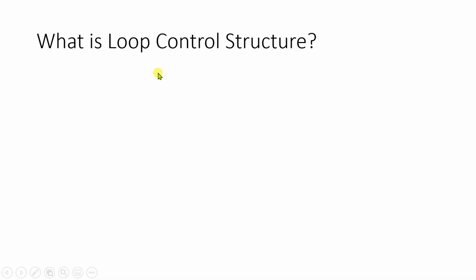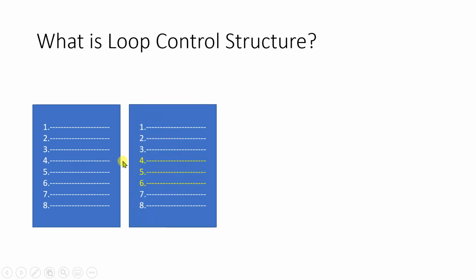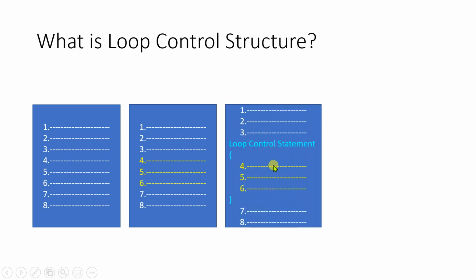First of all, let us understand what we mean by loop control structure. Suppose you have a program with some lines of code and you want to execute some lines among these repeatedly. Let's say lines number 4, 5, 6. Then you need to include these lines inside your loop control statement. Every loop control statement has a body represented with curly braces, opening and closing. So whenever you write statements inside the loop control statement's body, those statements will be repeatedly executed.